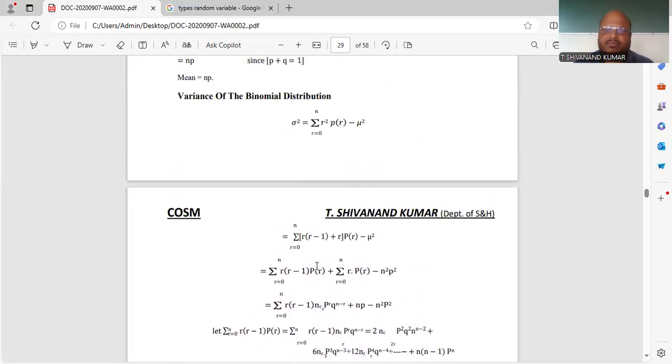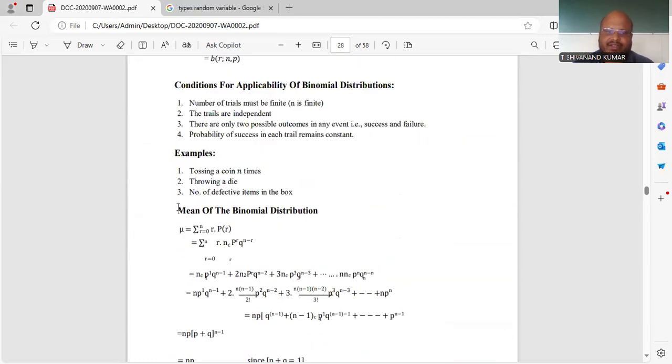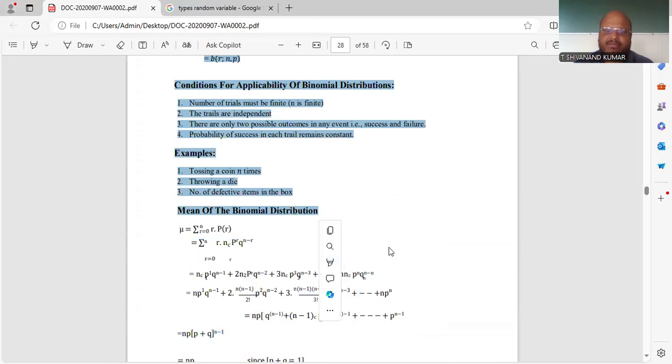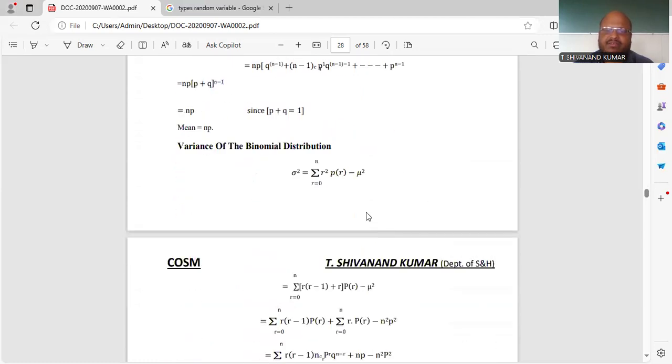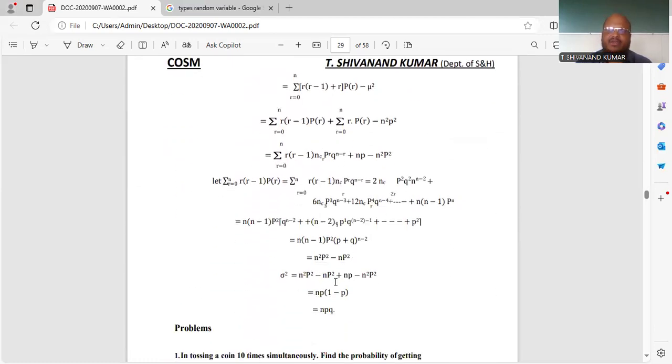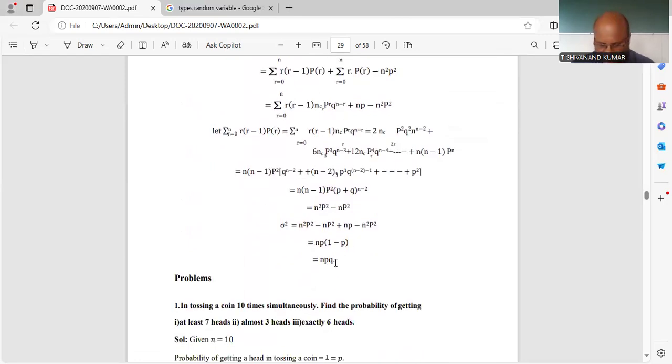So here you have to remember, the mean of the binomial distribution is nothing but np, and the variance of the binomial distribution is nothing but npq. Based on this one, we have some problems. So this is about the characteristics of the binomial distribution.